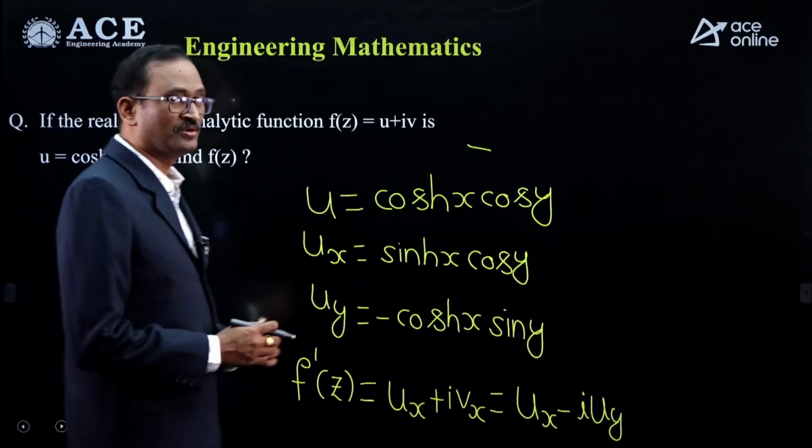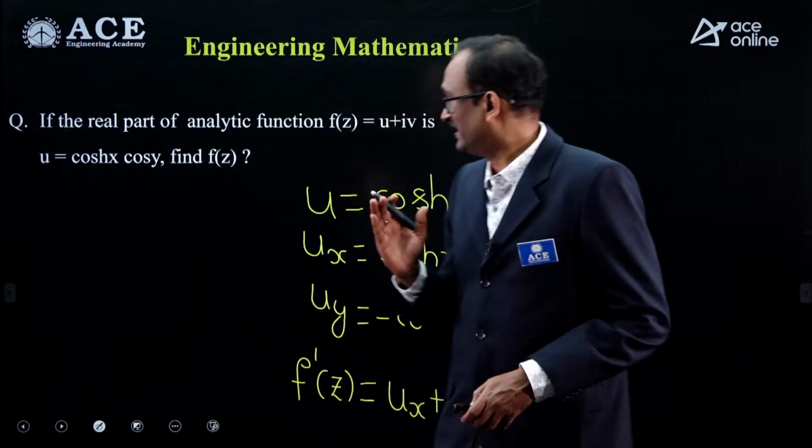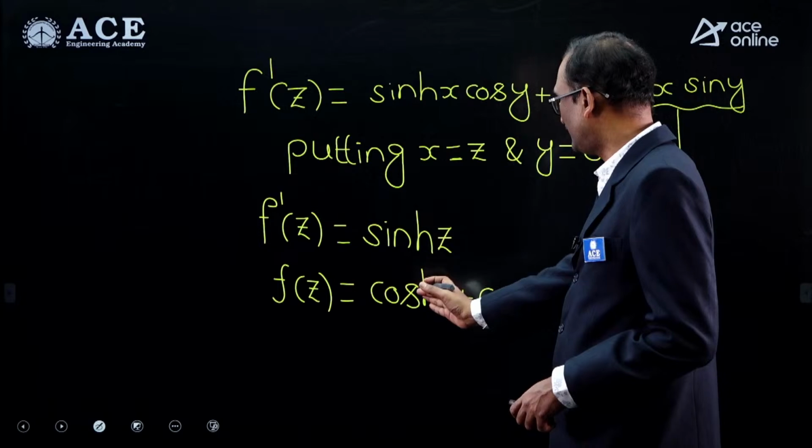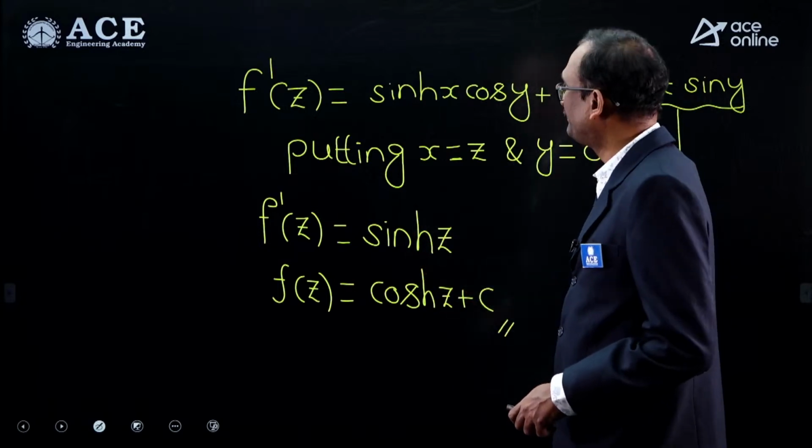So if u equal to cos hx into sin y, then f of z equal to u plus iv completely in terms of z would be cos hz. Next.